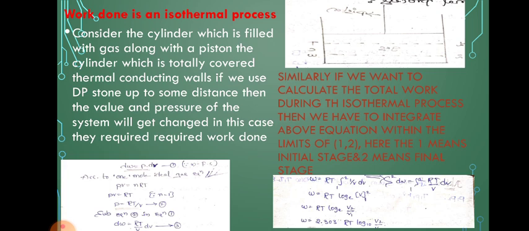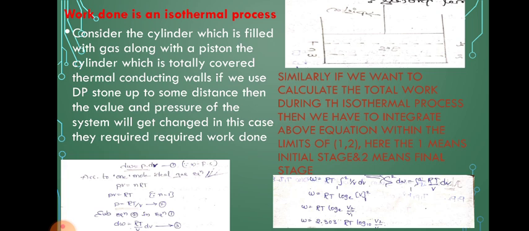So I will explain it again. Consider a cylinder which is filled with gas along with a piston. The cylinder is totally covered with thermal conducting walls. If we push the piston upward up to some distance, the volume and pressure of the system will change.